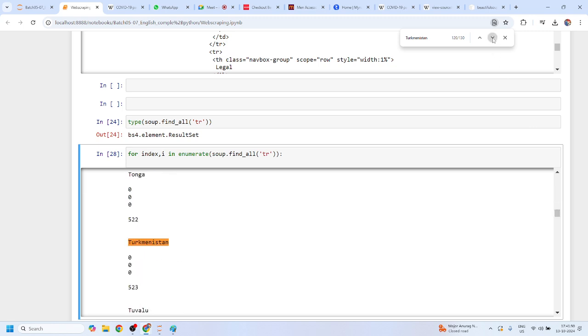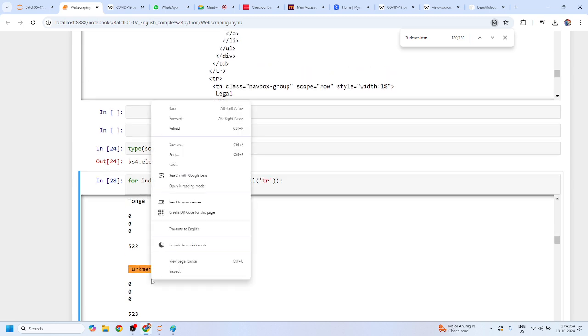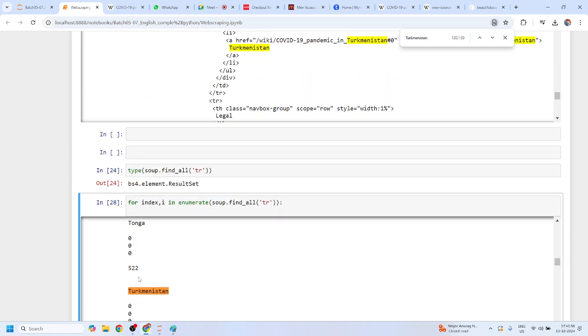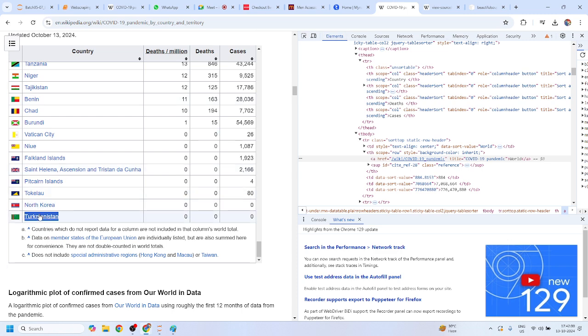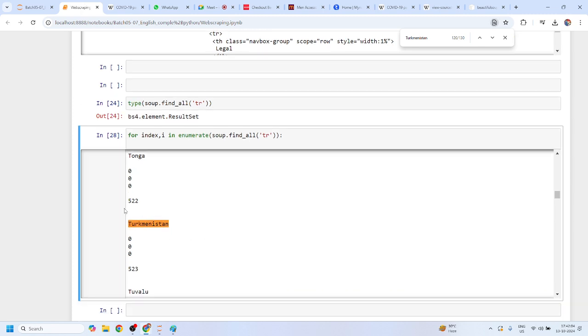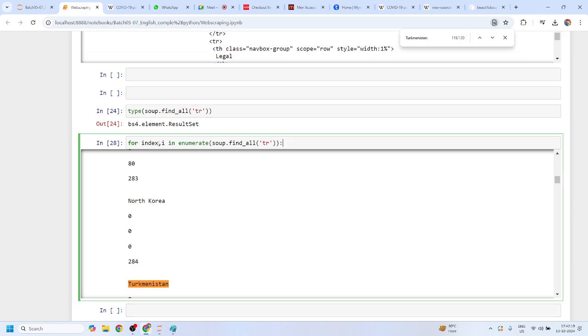Let me again use this, right? Turkmenistan, and the value is Togo. The value of Togo is 0. Is there any Togo before this Turkmenistan? No. So why are we getting this? I think we have to use another Turkmenistan, which is close to 284. Let me check this. Right, this one. Yes or no? North Korea. Okay, Mohit.